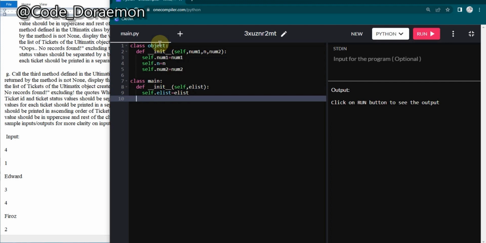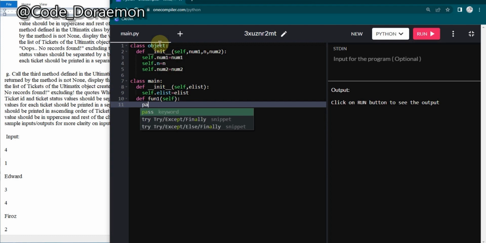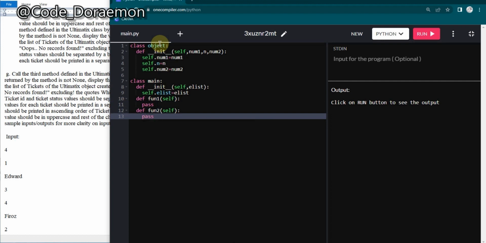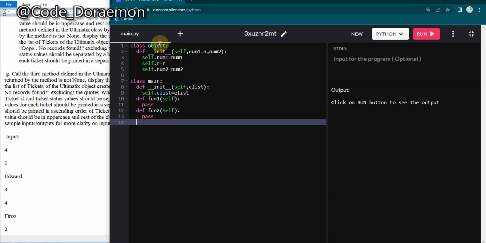No matter what question is asked, this pattern is not going to change. So here I'm going to put self, fun1, self, and just put pass, and again fun2, and then pass.